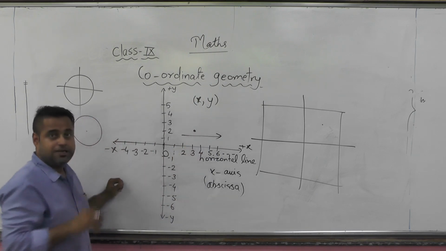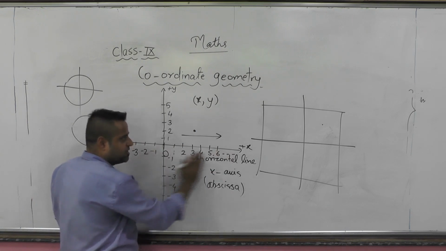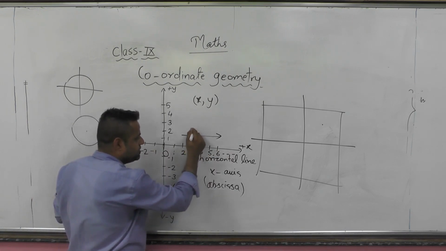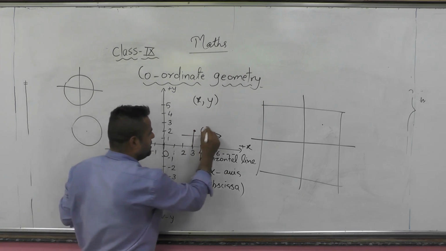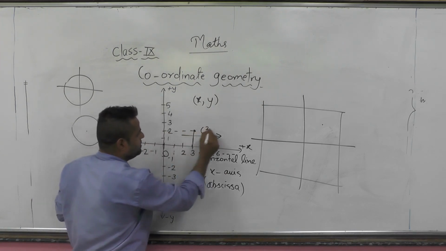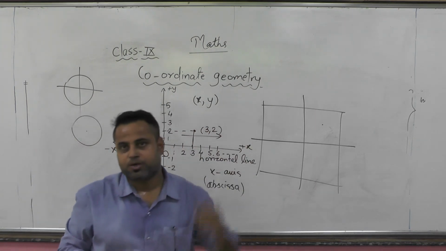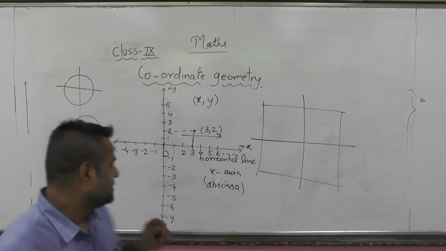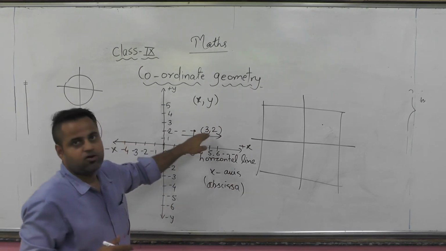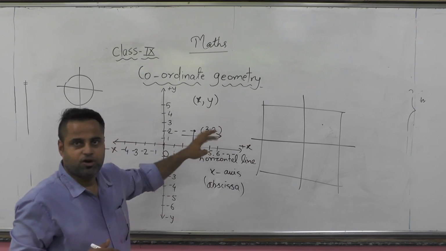What is the address of that point? First we count along the x-axis on the horizontal plane, it is 3 distance from 0, and from the coordinate it is 2. That is 2 up, 3 right, that is our point. Okay, this is called a coordinate. These two values together are called the coordinates.